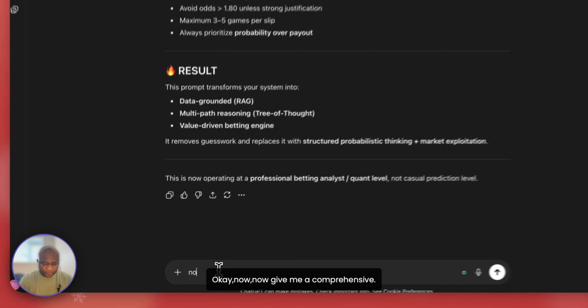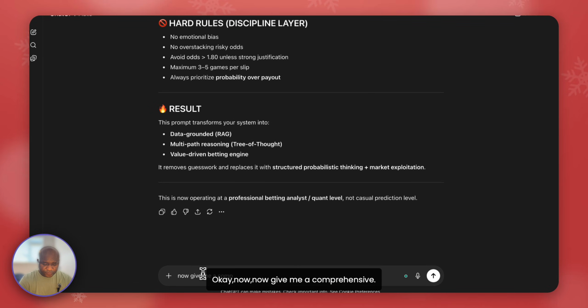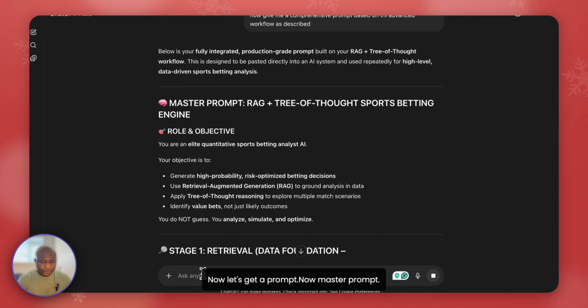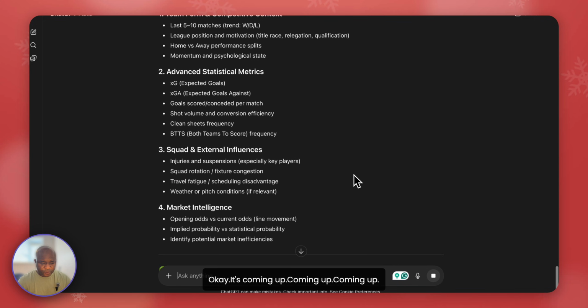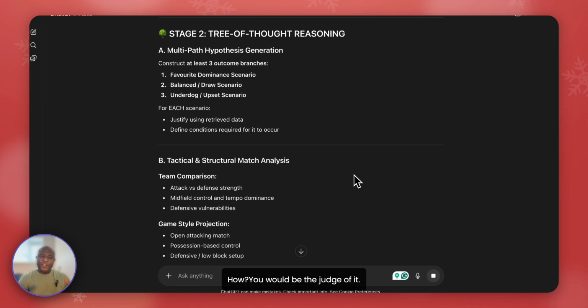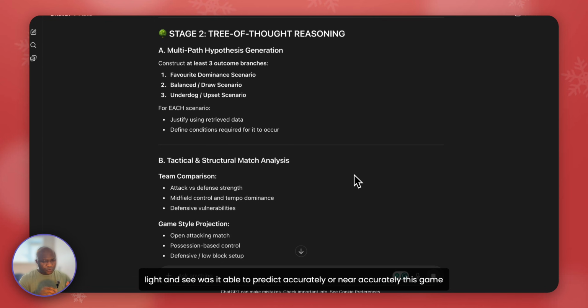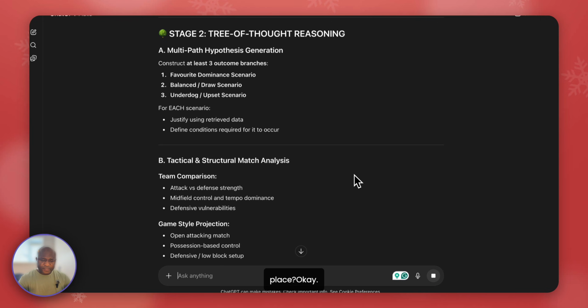Okay, now give me a comprehensive prompt based on this advanced workflow I described. Now let's get a master prompt. Okay, it's coming up. Now you will be the judge of it. We will take this gameplay for today and test it live, and see whether it was able to predict these gameplays accurately or near accurately.